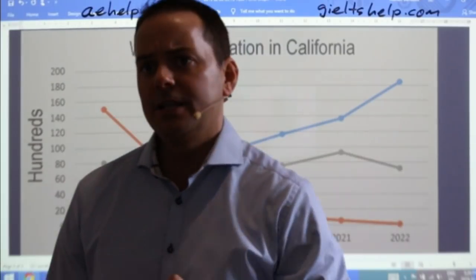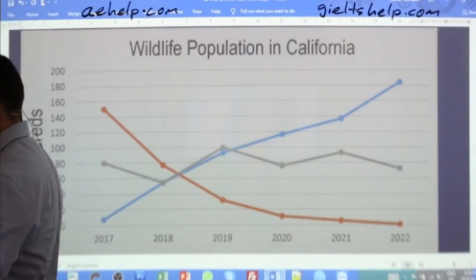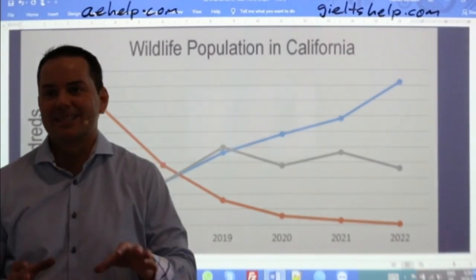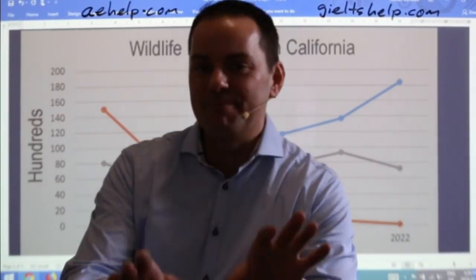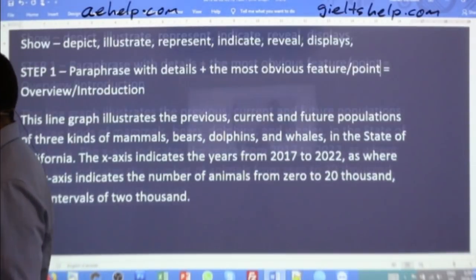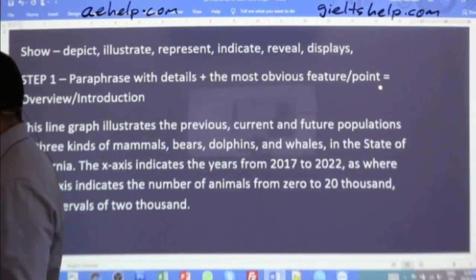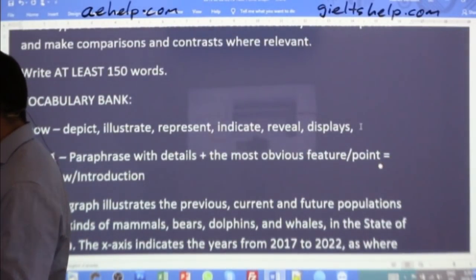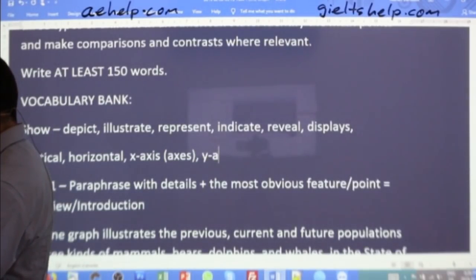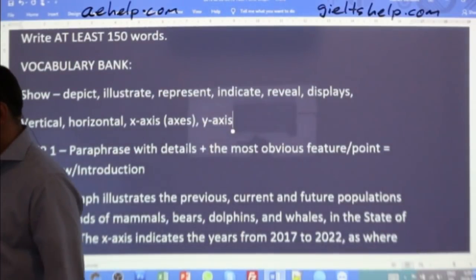All right. Let's add these to our vocabulary bank while you're thinking of what is most obvious. Girls, guys, what is most obvious? Keep it simple. Think big. There's something that's even more obvious than the increase, decrease. So here we go, adding to our vocabulary bank: vertical, horizontal, x-axis, or axes for plural, and y-axis. For students that are not familiar with those words.